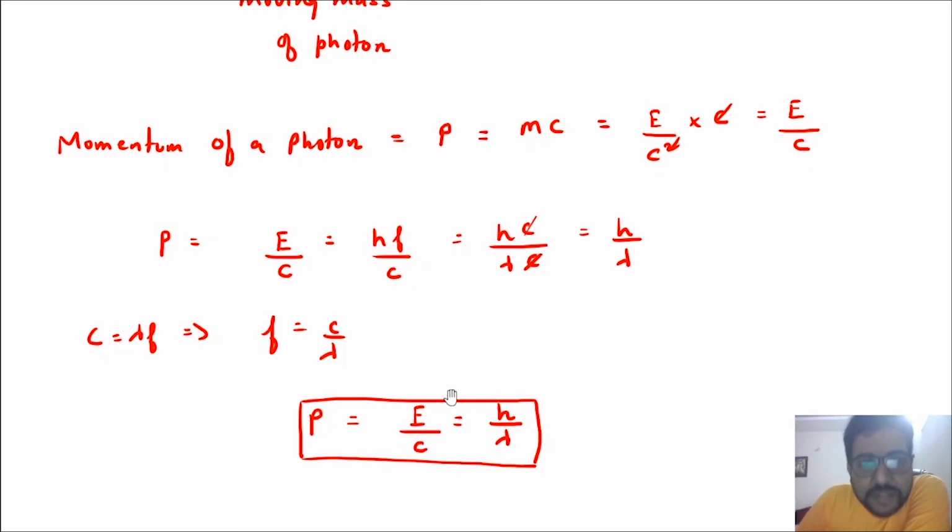So the momentum of a photon is equal to E by c, and that is also equal to h by lambda. You have to remember the formula for momentum of a photon, and obviously also Planck's relation, that is the energy of a photon. So this much momentum is carried by the photon. Now if a photon carries momentum, then it will also exert force on a wall when it strikes a wall.